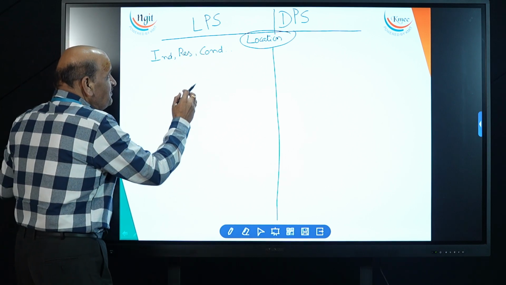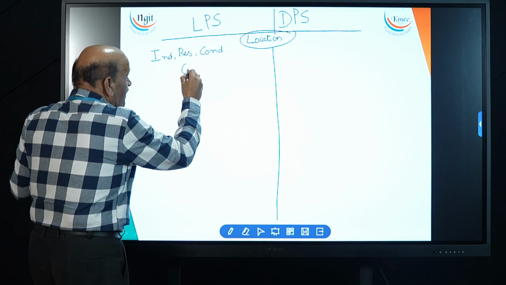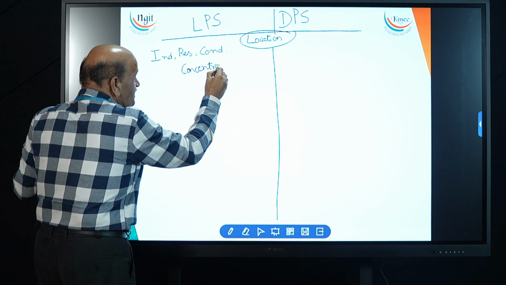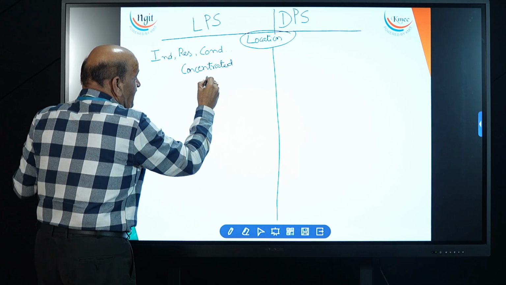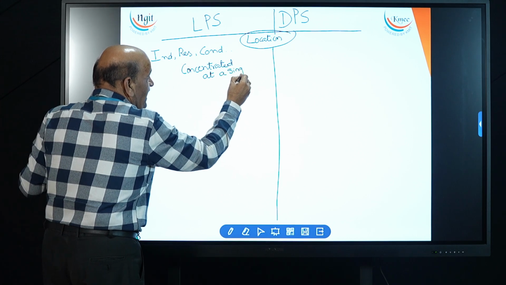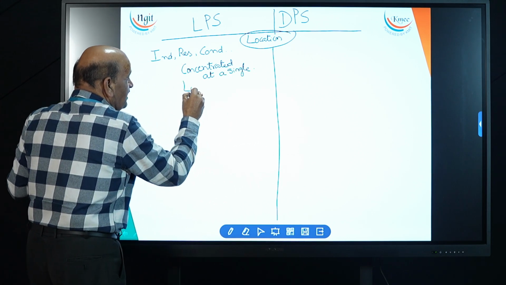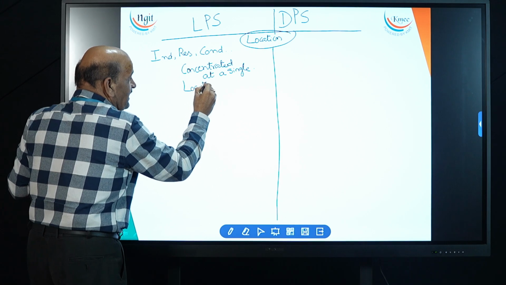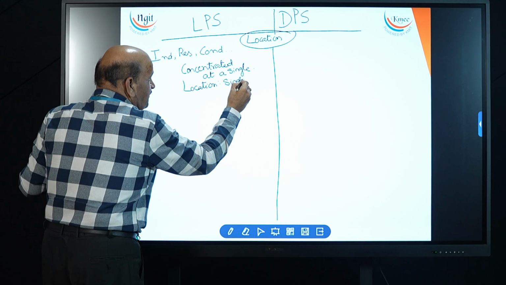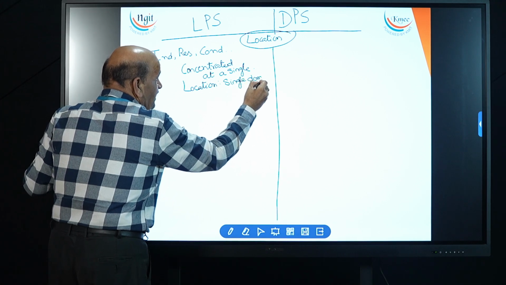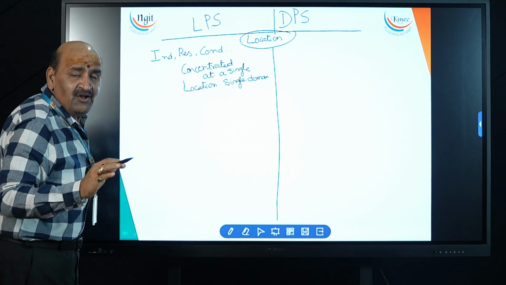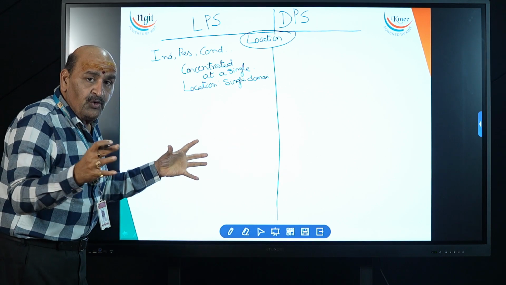Now, inductance, resistance, conductance, etc., all these are considered as parameters. But at the same time, these are all concentrated at a single point or single domain. That means the location is a single point or a single domain. All these are grouped in the single location, grouping together.